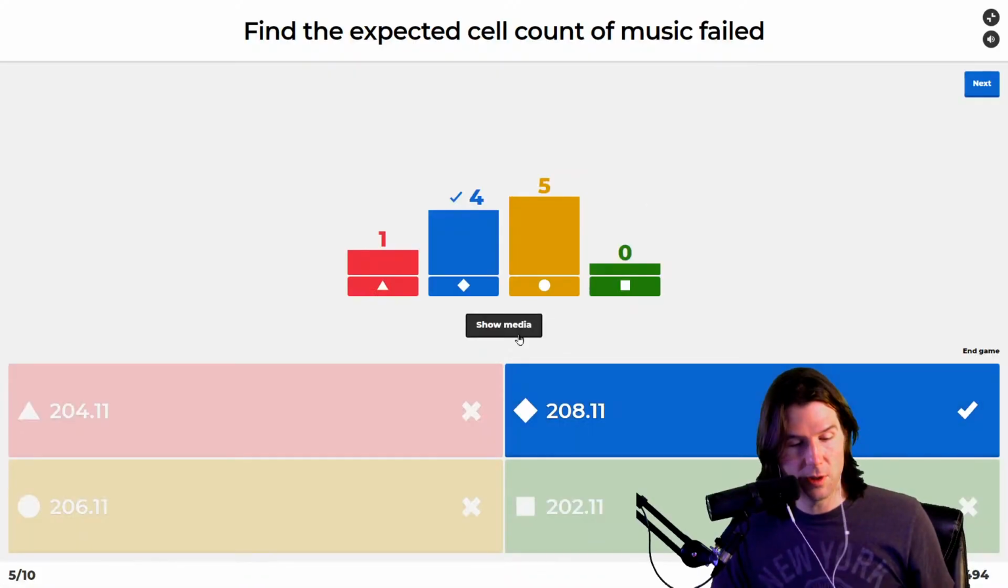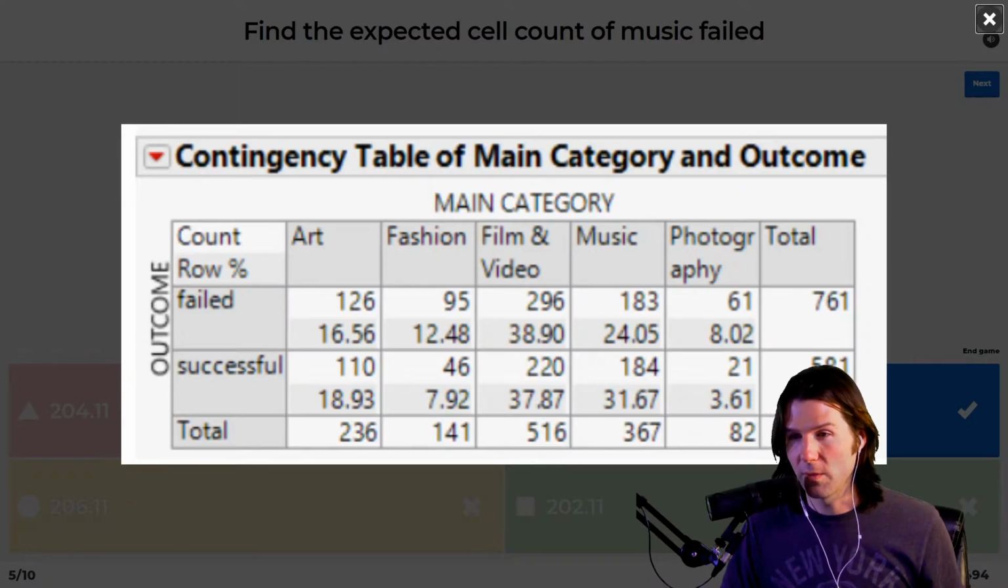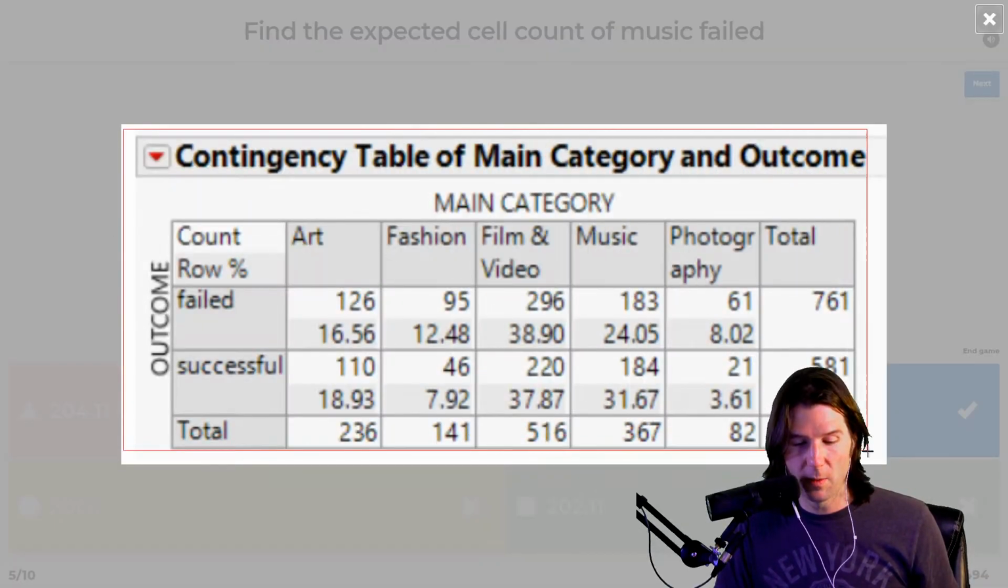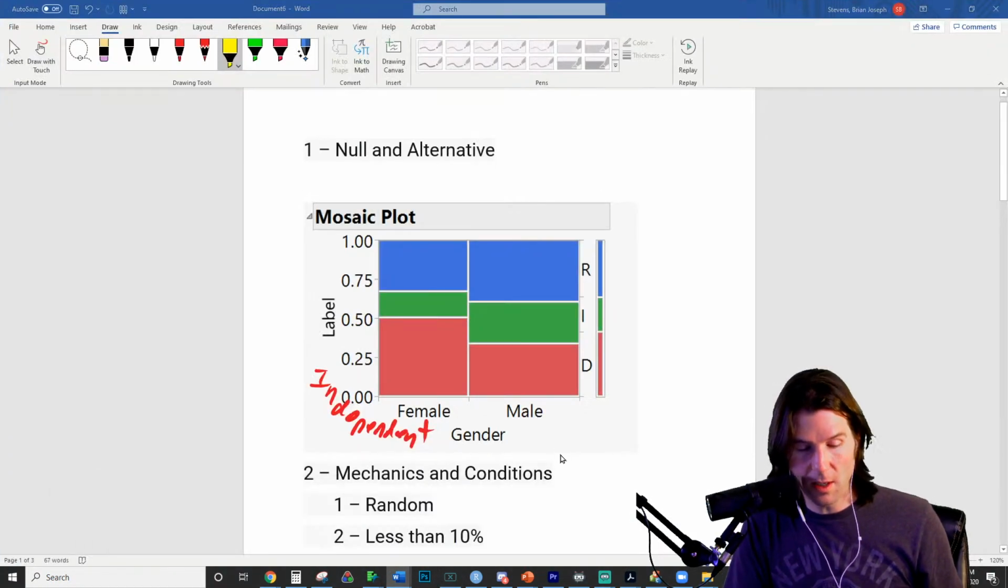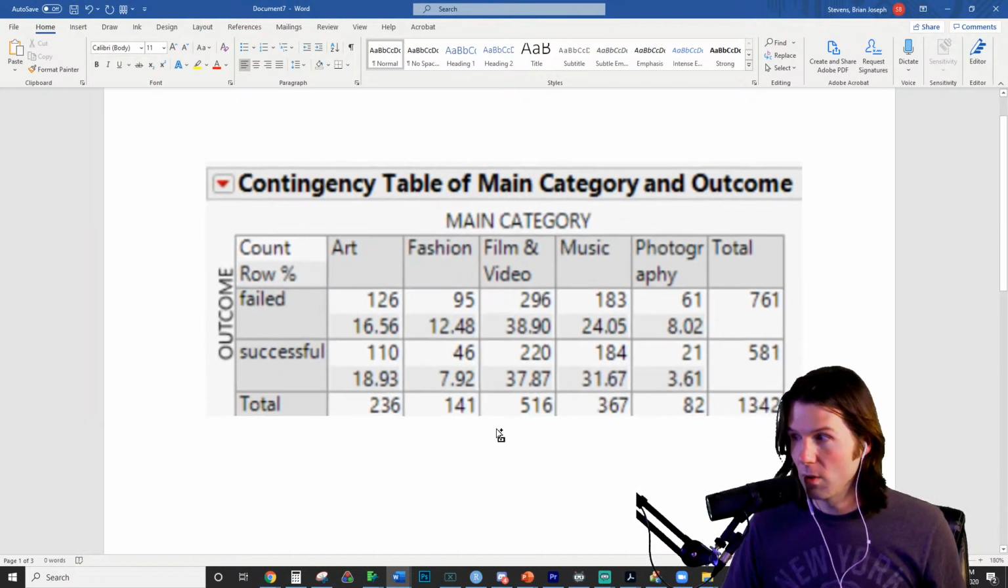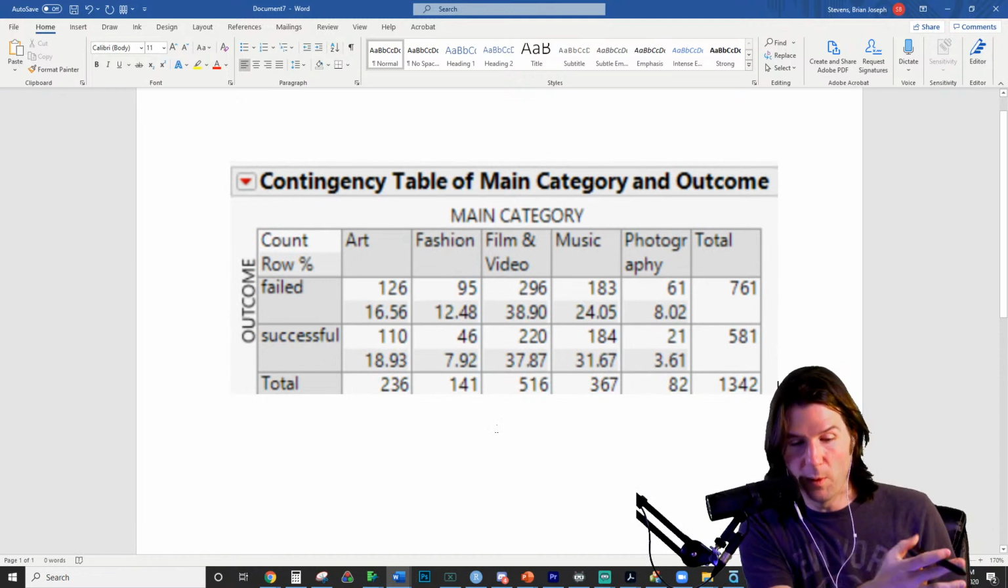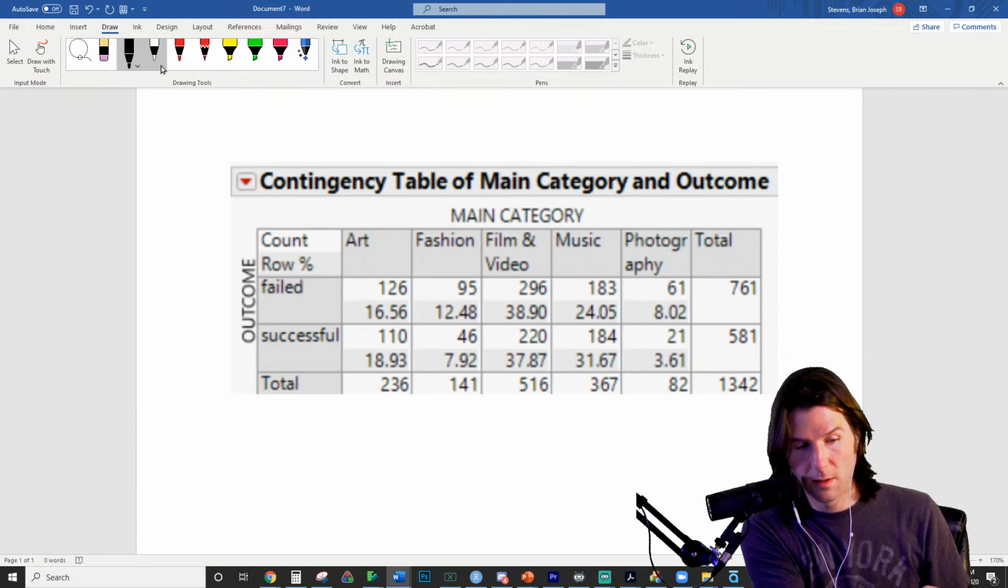Let me show it visually. I'm going to take a picture and show it visually right here so everyone can see the visual on it. To do this visually, which might make it a little bit easier to understand, we do row total times column total over grand total. So the row total for photography or music failed, it's music failed, right?